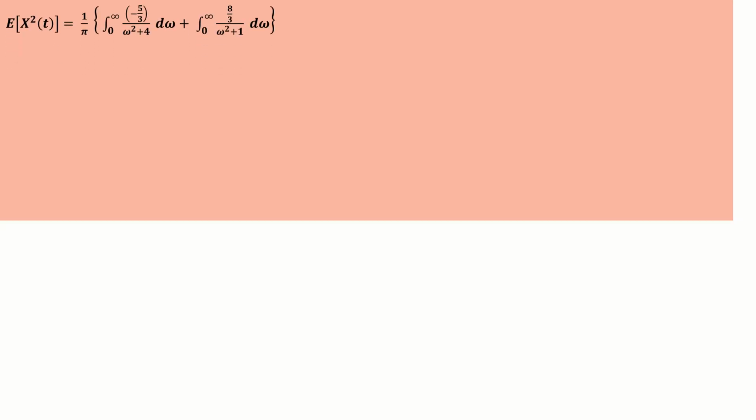So from equations 1 and 4, we will get the expected value of x square of t, which is equal to 1 by pi integral, putting the values of a by omega square plus 4 plus b by omega square plus 1. The a value is minus 5 by 3 by omega square plus 4 and the b value is 8 by 3 by omega square plus 1. So we are splitting into two integrals: 1 by pi is common, take it outside, integral 0 to infinity of minus 5 by 3 over omega square plus 4 d omega, plus the second integral 0 to infinity of 8 by 3 over omega square plus 1 d omega.